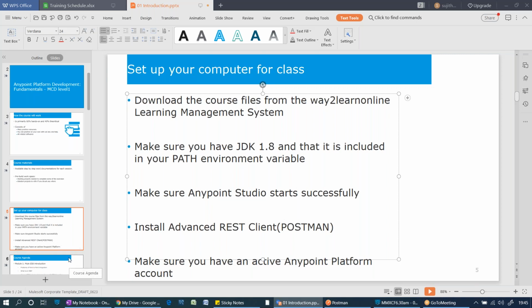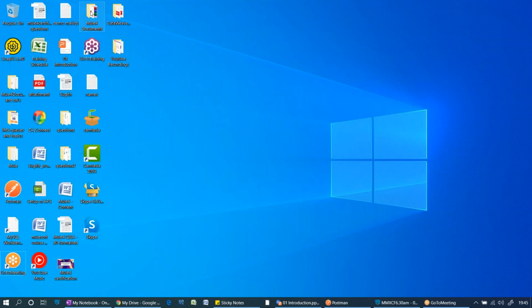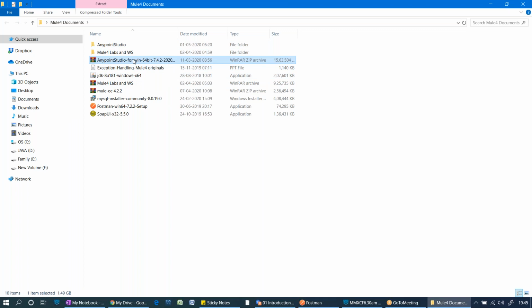Now let me show you the documents I'm going to give and how to practice. This is the folder which I'm going to use, which contains some zip files and some software setups. We have the MySQL installer. We are going to use MySQL and Postman, as I said, and SoapUI in order to consume SOAP services. And we have JDK. The first starting point is JDK. If your machine doesn't have any Java, you can go ahead and install the JDK. And we have some PPT for exception handling.